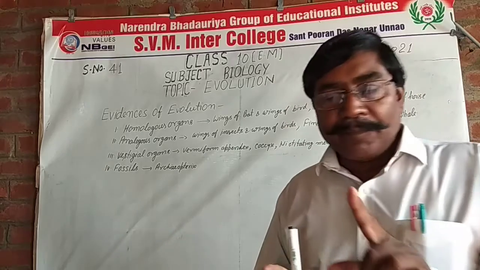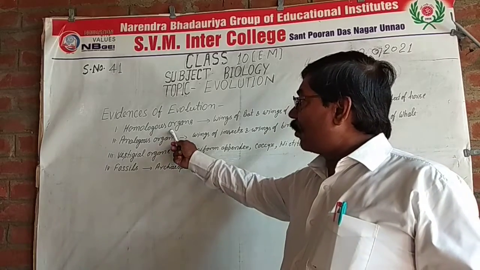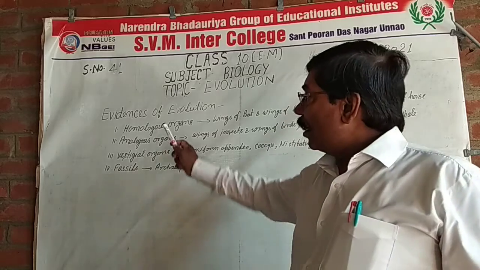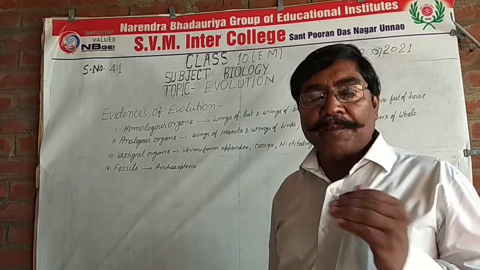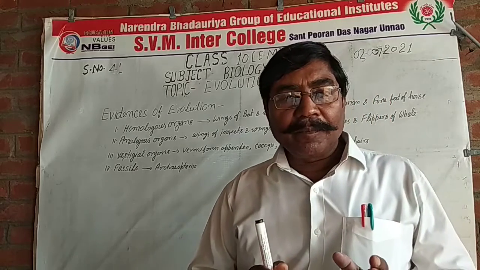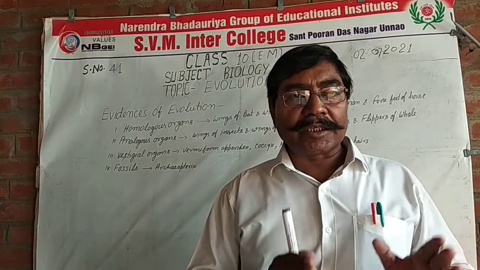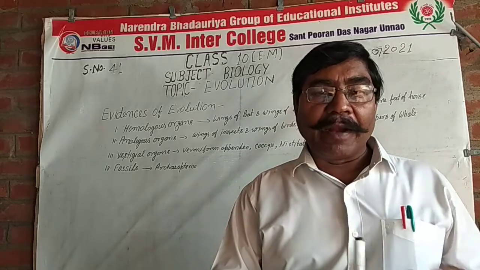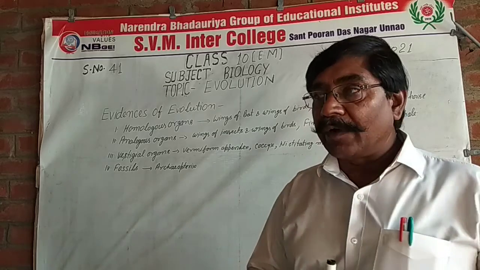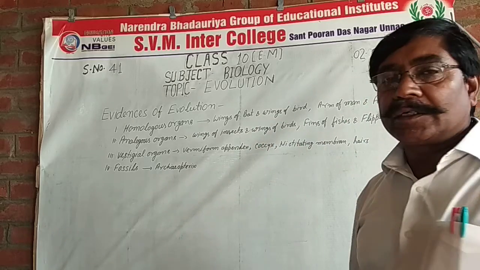So the only things which are evidence are homologous, analogous, vestigial organs and fossils. Homologous organs are those organs in which the origin and structure are the same but the work of the organs is different, such as wings of bats and wings of birds.